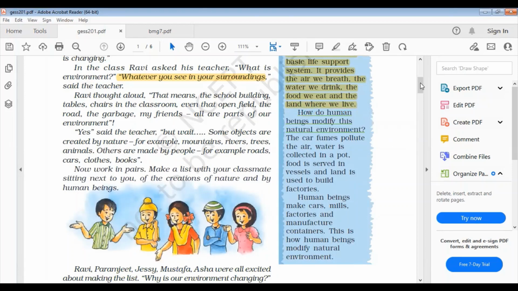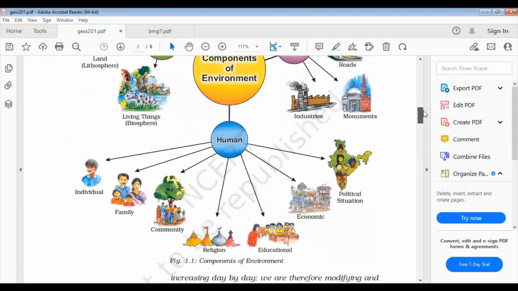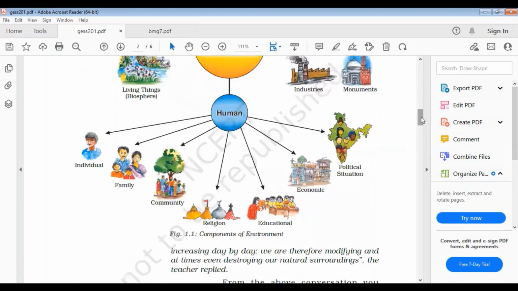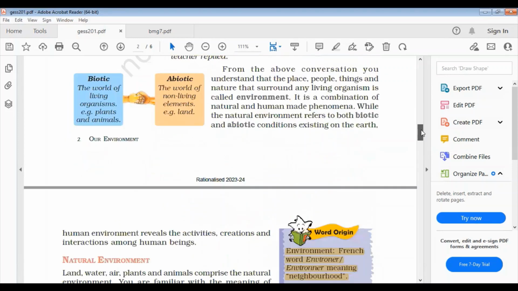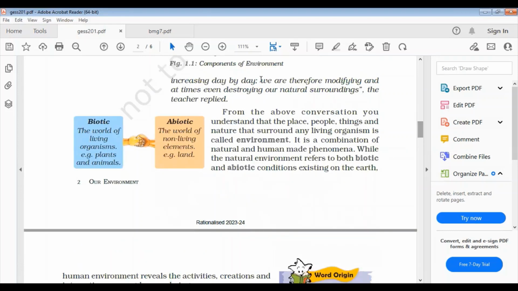You can see this line: we are therefore modifying and at times even destroying our natural surroundings. In the question, you can get this line also, like: justify why we are modifying and at times even destroying our natural environment.